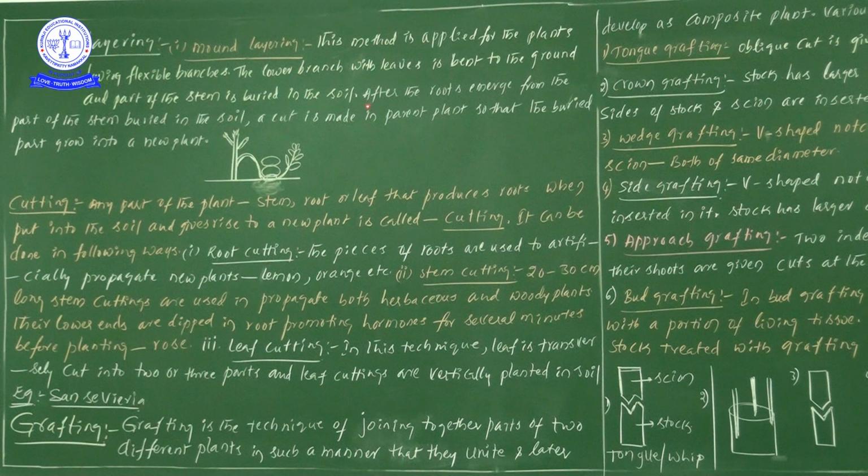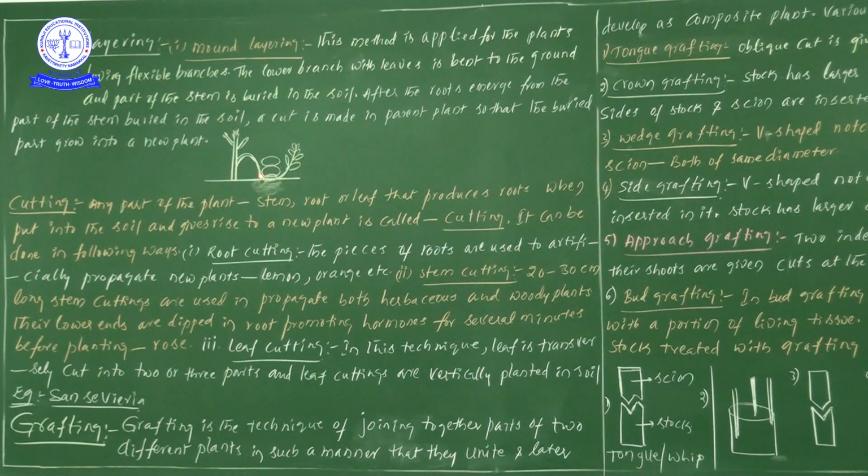When you leave it for some period, after a few days we can definitely observe the development of roots on the stem buried in the soil. Once root formation occurs in the buried stem, at that time a cut is made in the parental plant. Here, see the spotlight: once the buried part of the stem produces roots, exactly here we can make a cut.